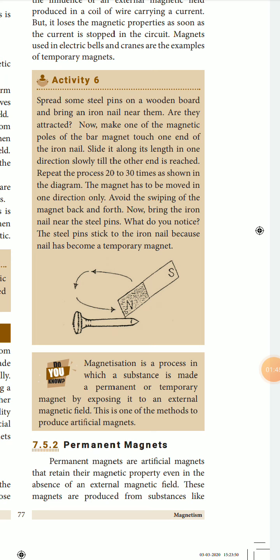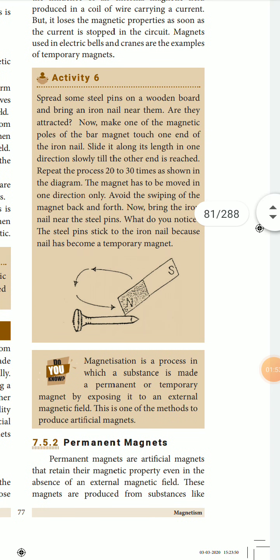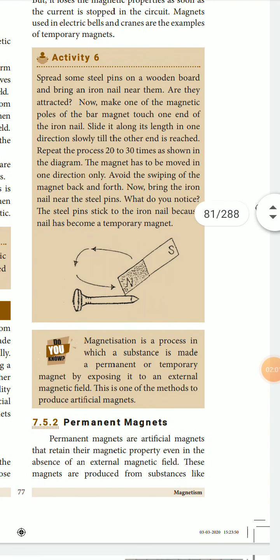So with the help of this soft iron, when it is in contact with an external magnet only, it will have that magnetic effect. For example, the current passing through a coil of iron. Magnets used in electric bells and cranes are examples of temporary magnets.